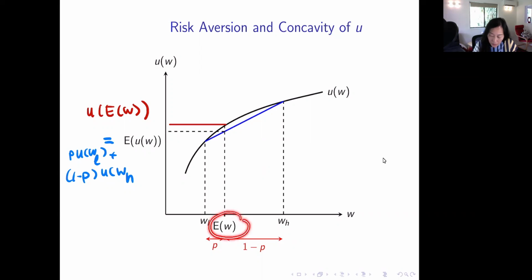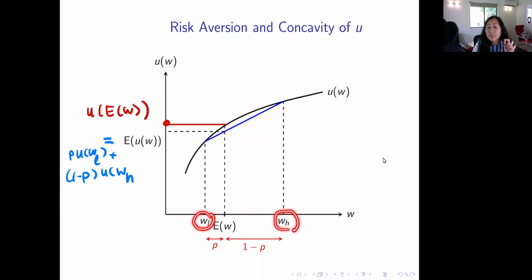If he is offered the expected value of the game, then the utility of this sure money is equal to that point. But if he chooses to play the game, then he could end up with this, or he could end up with this.